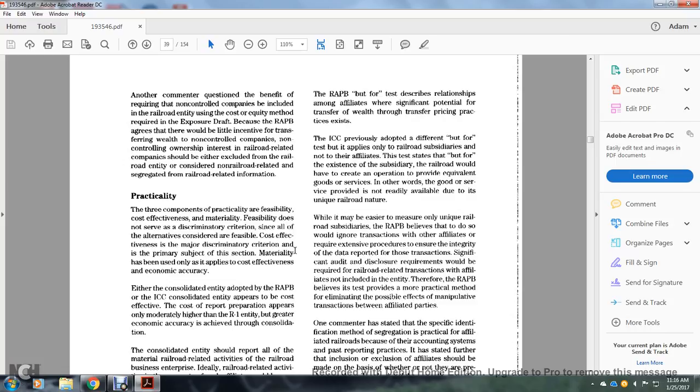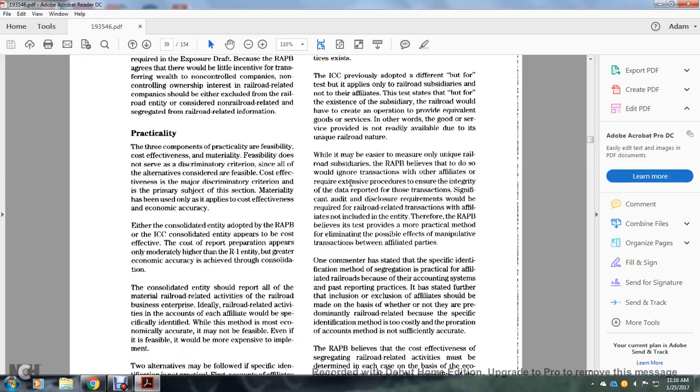The Interstate Commerce Commission provides that a differentiating test be applied for railroad subsidiaries, but not for affiliates. The test states that, for the existence of subsidiaries, the railroad would have to create an operation to provide equivalent goods and services, with no other way to obtain the goods and services provided, as they are not readily available due to their railroad nature.